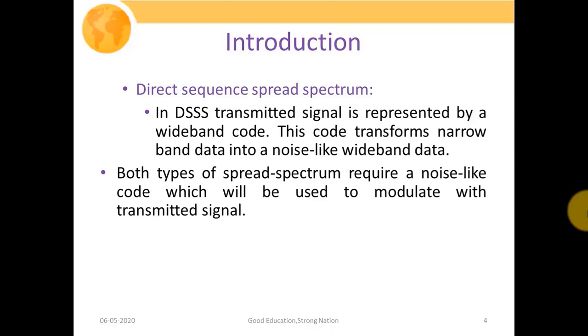The second variant is direct sequence spread spectrum systems. In DSSS, the transmitted signal is represented by a wideband code. We actually expand our narrowband signal with the help of PN sequence codes that we had already discussed. This code transforms narrowband data into a noise-like signal, or we could say noise-like wideband data. So in both types of spread spectrum techniques, we basically require a noise-like code which is used to enhance or increase the bandwidth of our signal.